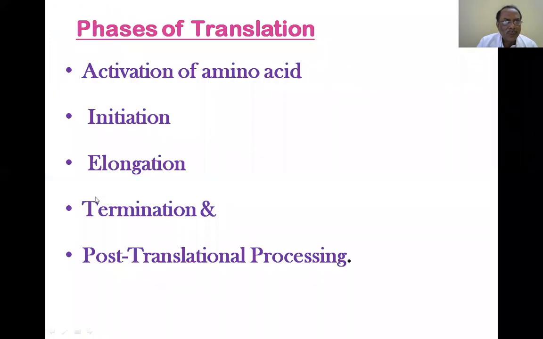The translation process has activation of amino acid, initiation, elongation, termination, and post-translational processes. That is how the steps are divided. The whole translation process is made into various large steps: activation of amino acid, initiation process, elongation process, termination process, and post-translational processing of the formed protein. These are the main steps of translation.